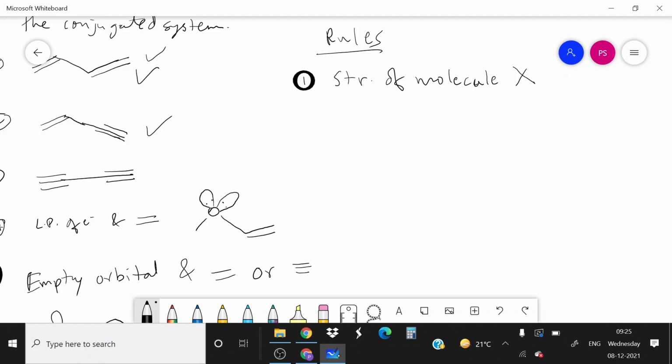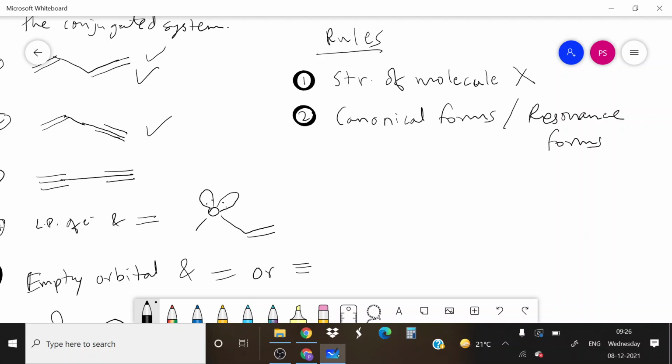Second, the molecule is represented by many canonical forms or resonance forms. For example, this is butadiene. I am going to delocalize the pi bond and I will get another structure like this. Here 2 electrons, negative charge, here empty orbital, positive charge.